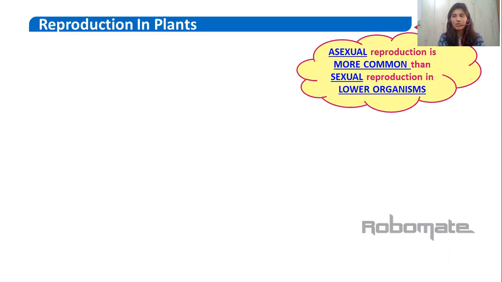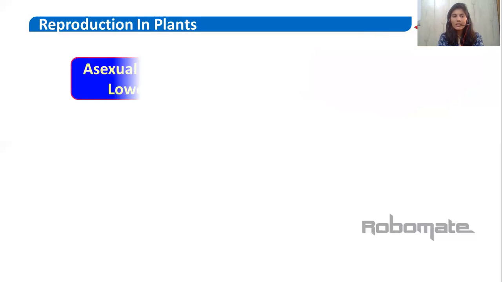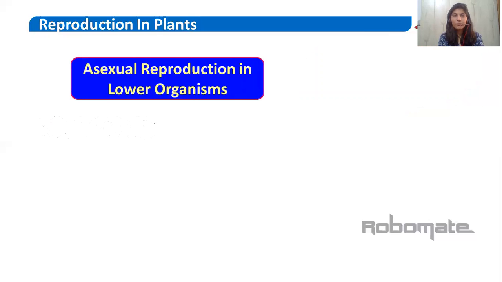Now we'll see the reproduction in lower organisms. Lower organisms include bacteria, protista, and many other organisms. In lower organisms, as they are generally unicellular, containing only one cell, with less complex structure, they generally reproduce by the asexual mode. So here the young ones occur through asexual reproduction. Now we'll see asexual reproduction in lower organisms. First, there are different types of asexual reproduction in lower organisms. We'll see the types and then we'll read one by one in detail.